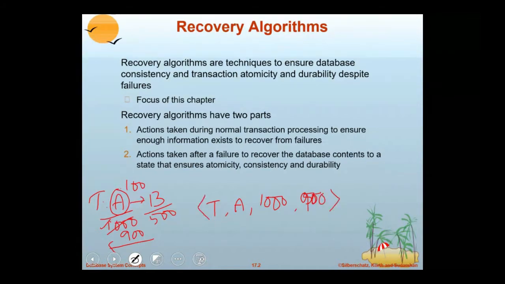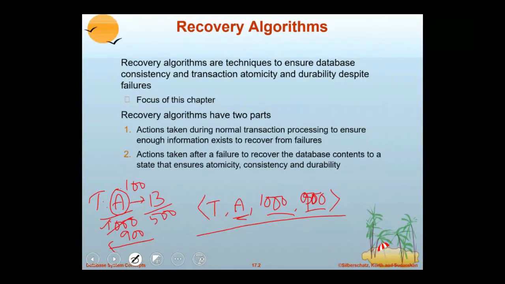This information has to be maintained by the database system so that whenever a failure occurs, we know what data item it is updating, that is A. What is its old value? What is its new value? This information is to be maintained by the database system to recover.